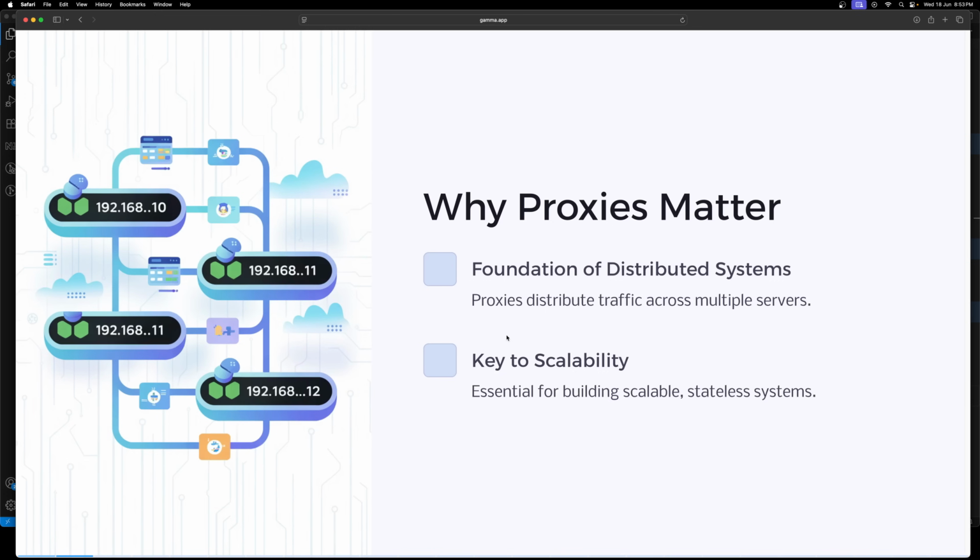What I was trying to tell you is that it is a foundation of the distributed system. Proxies distribute the traffic across multiple servers. Here you need to understand this: a proxy acts something like a load balancer. It distributes the traffic across multiple servers. So let's say that you have servers like Node.js server 1, Node.js 2, Node.js 3. The traffic will be distributed across these. It's the key to stability, scalability, essential for building scalable stateless systems.